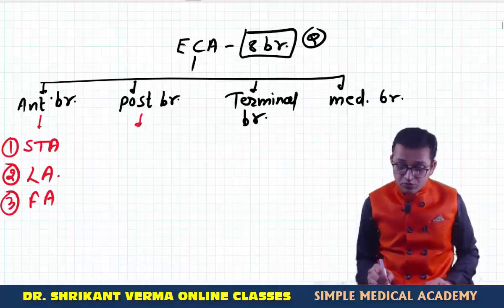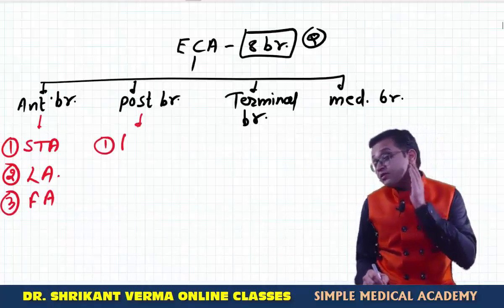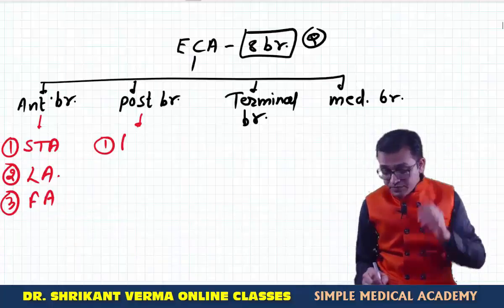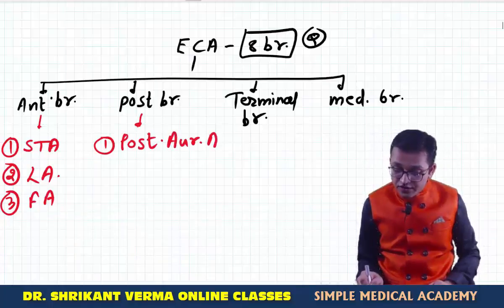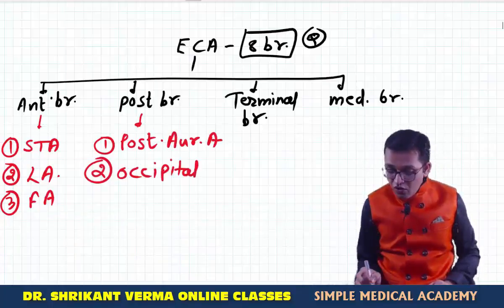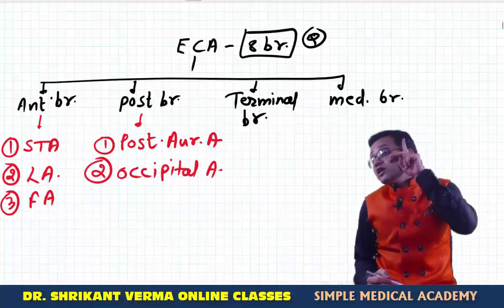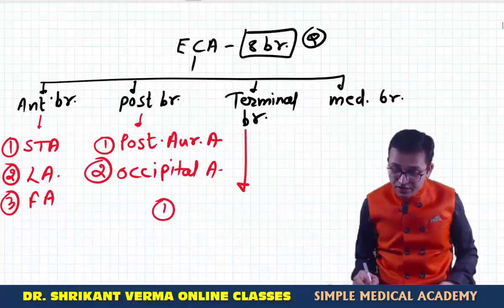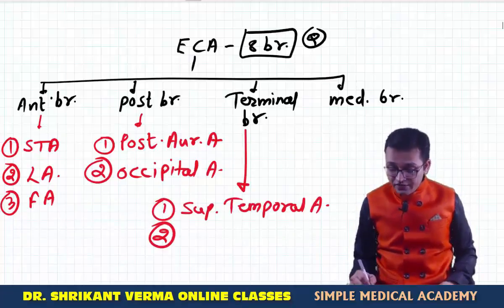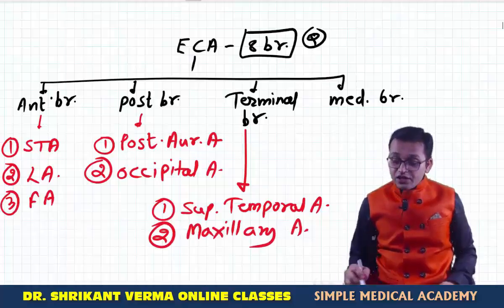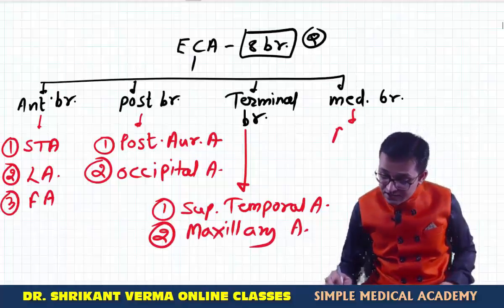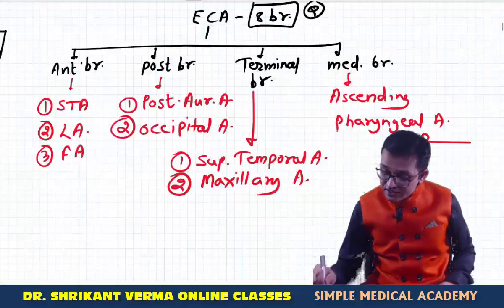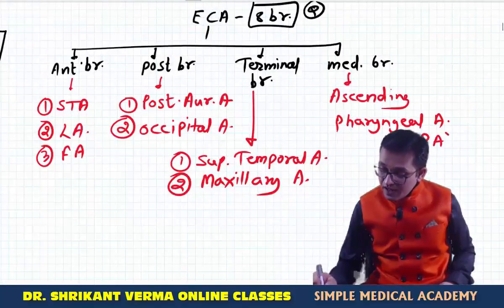Now what are the posterior branches? As you have seen, the posterior auricular artery and the second one, the occipital artery. Now what are the two terminal branches? Maxillary and superficial temporal. First, the superficial temporal artery, and second, the maxillary artery. Now only one medial branch, that is the ascending pharyngeal artery. In short, we will call this artery APA.